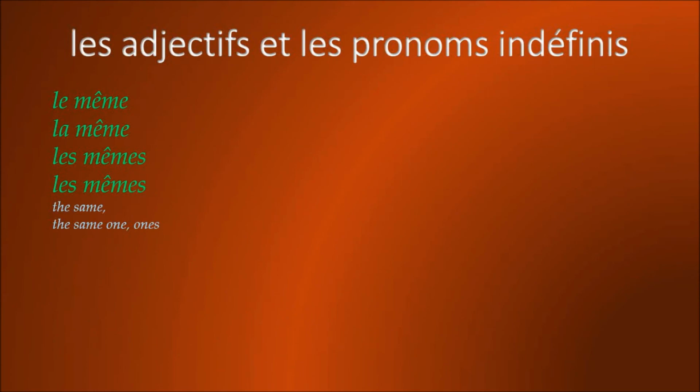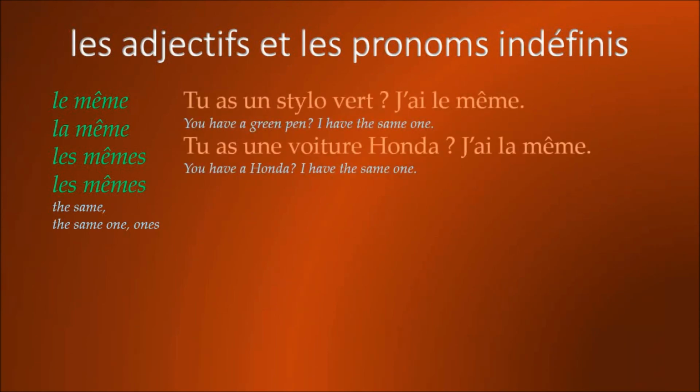As an indefinite pronoun, même is always preceded by the definite article, so we have le même, la même, les mêmes, meaning the same or the same one or ones. And so we have, for example, tu as un stylo vert, j'ai le même. You have a green pen, I have the same one. Tu as une voiture Honda, j'ai la même. You have a Honda, I have the same one.